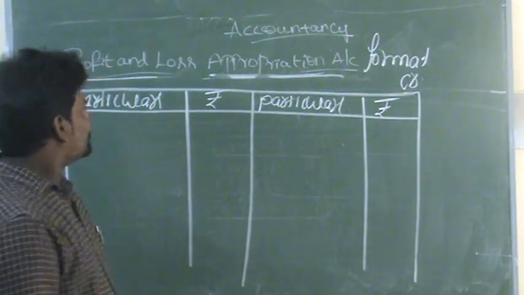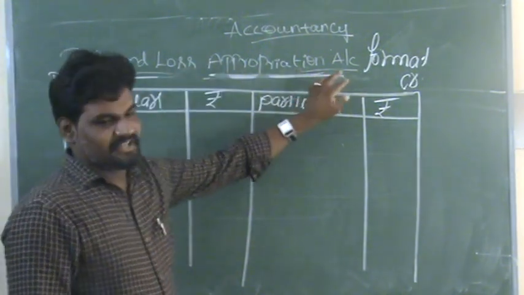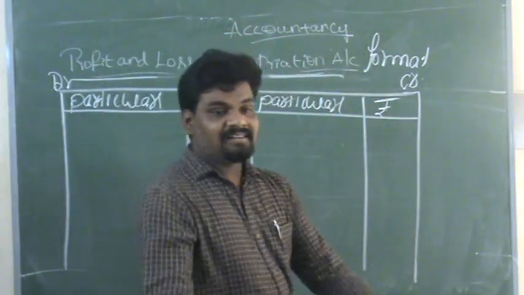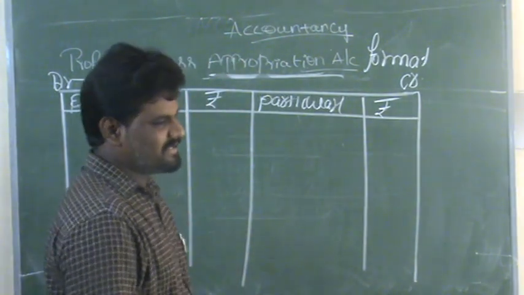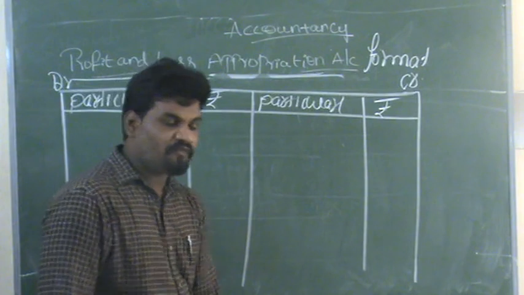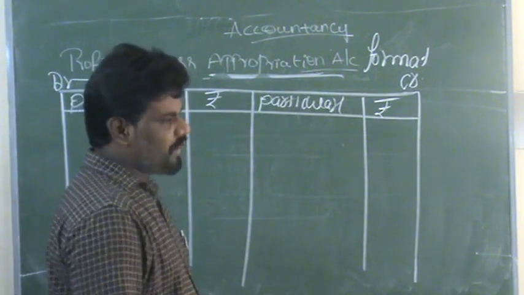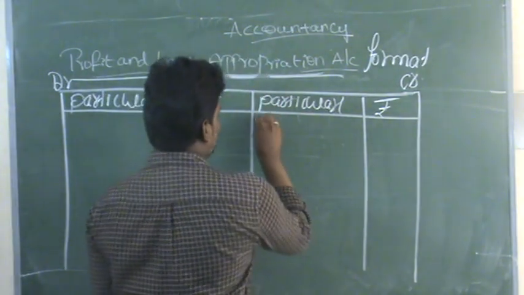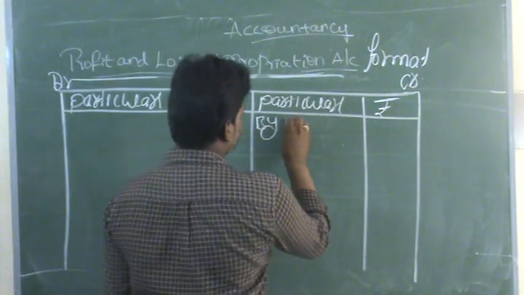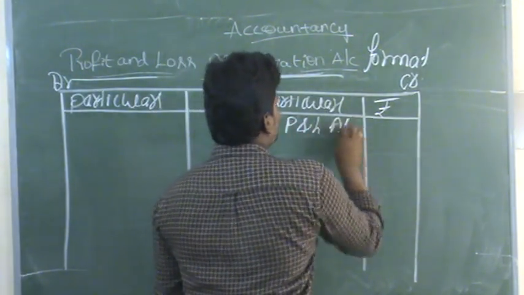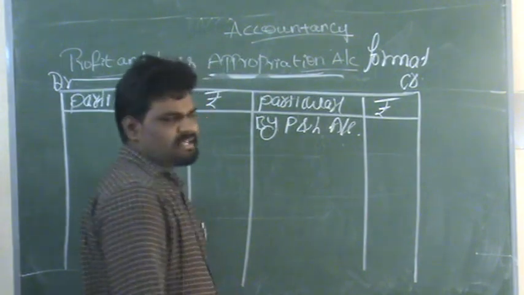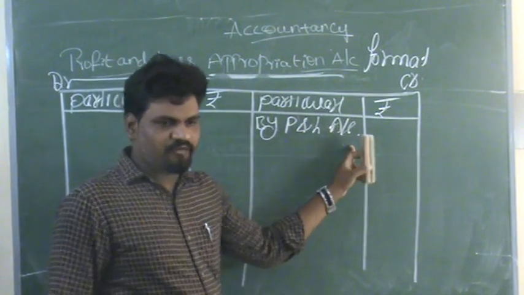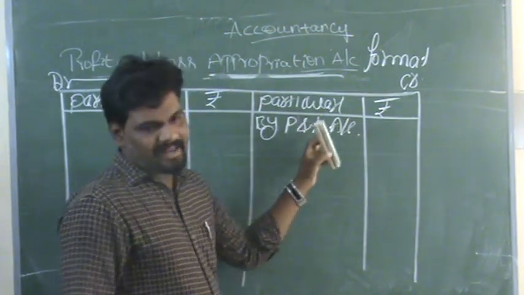At the time of preparation of the profit and loss appropriation account, first we need to record the total profit or loss of the business. Whatever the total profit at the end of the year, we bring it to the credit side of the appropriation account. The first entry is by profit and loss account, or by net profit account, or by balance brought down.